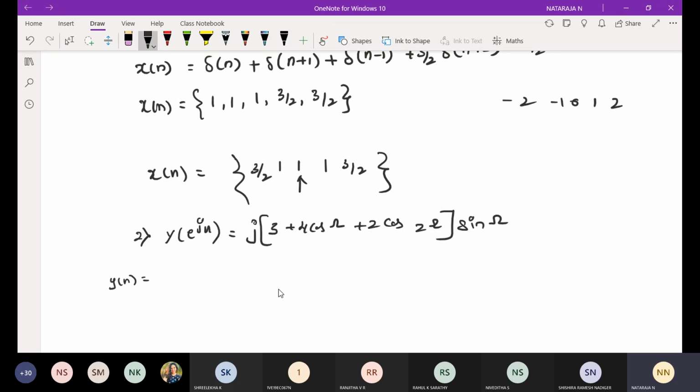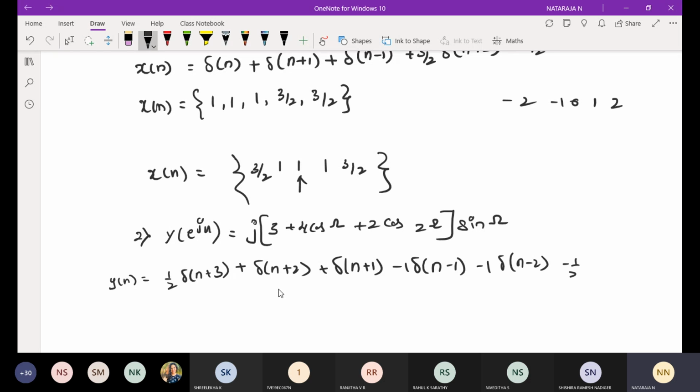You will get y of n is equal to 1 by 2 delta of n plus 3, plus delta of n plus 2, plus delta of n plus 1, minus 1 delta of n minus 1, minus 1 delta of n minus 2, minus 1 by 2 delta of n minus 3 you will get. Finally 1 by 2, 1, 1, 0. You don't have delta of n, so that it is 0, minus 1, minus 1, minus 1 by 2 you are going to get.